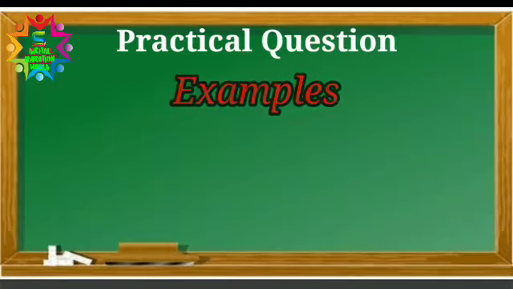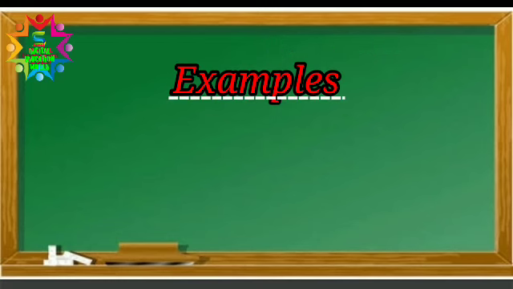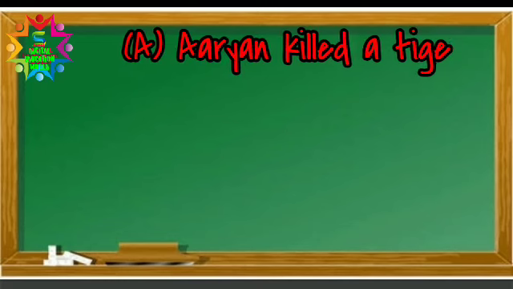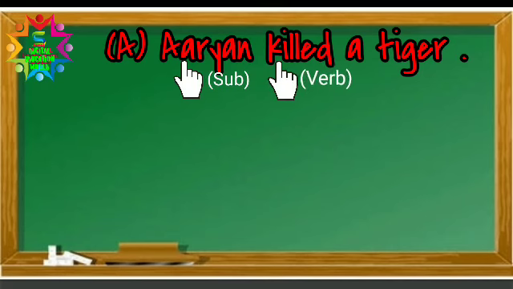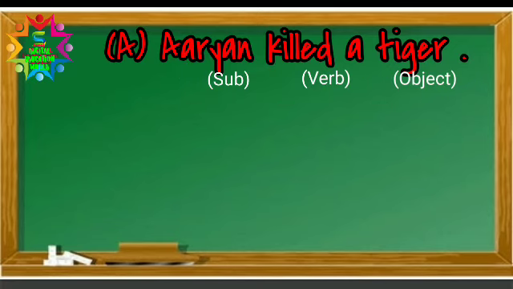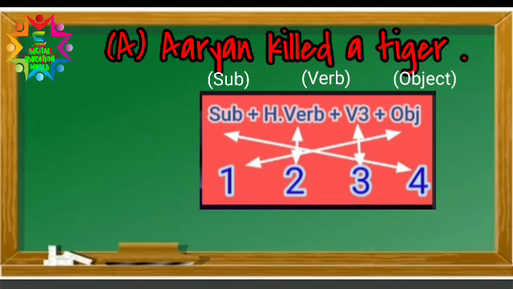Now we will do the questions practically by giving examples. So here is an example. Aryan killed a tiger. Here Aryan is the subject, killed is the verb, a tiger is the object. Now you can change this into passive voice with the help of a formula. The formula is here. Subject will go to the last at number 4 and by will be added.